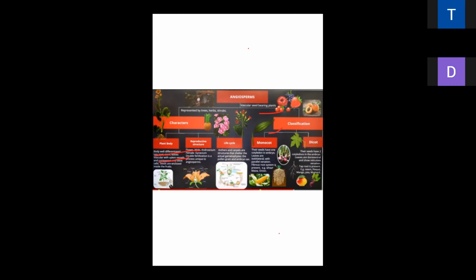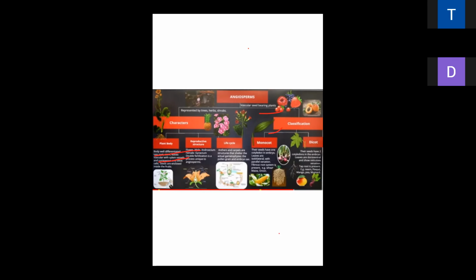Very important here are the companion cells, which are absent in all the classes discussed earlier in the plant kingdom. Here, companion cells are present, and xylem and phloem also.